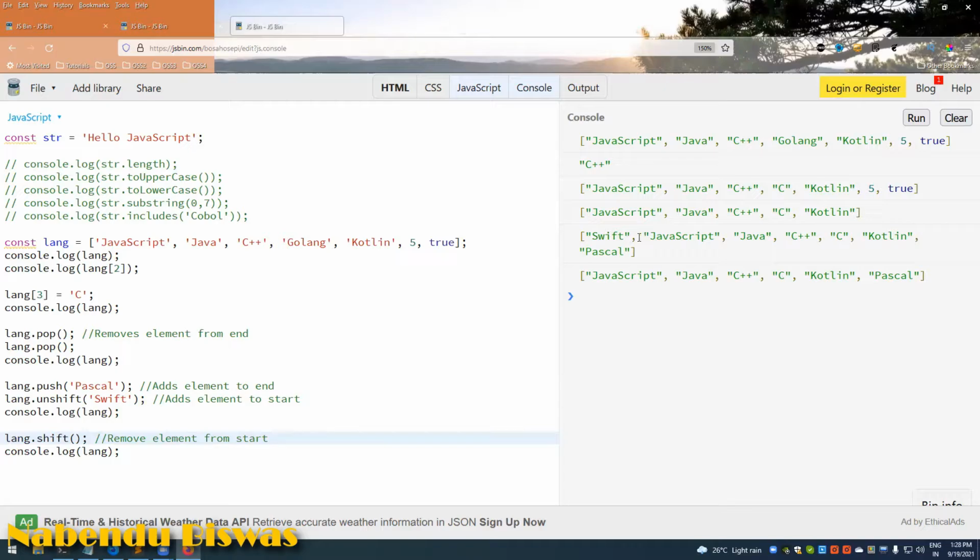So it removed the shift, but the most common uses are pop and push only. Pop to remove from the end, and push to add an element to the end, because that is the most normal use case.